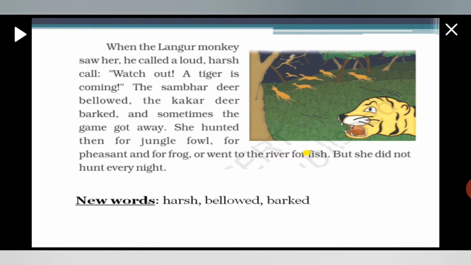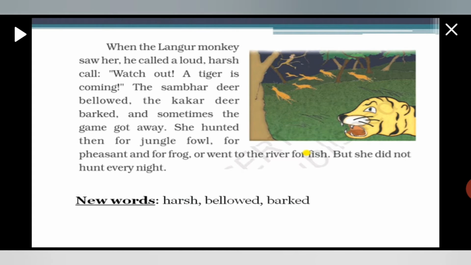When the mother tiger goes for hunting and a langur monkey sees her, what does he do? He called a loud, harsh call. Watch out, a tiger is coming. So he shouted, and in his language, he called out that a tiger is coming. So it is a warning for all the other animals to go away, because a tiger is coming to hunt.